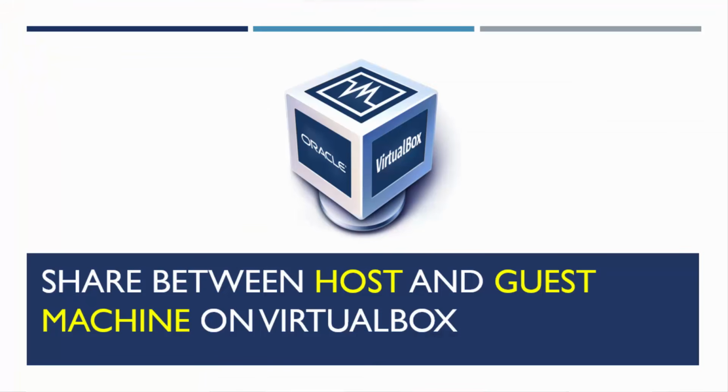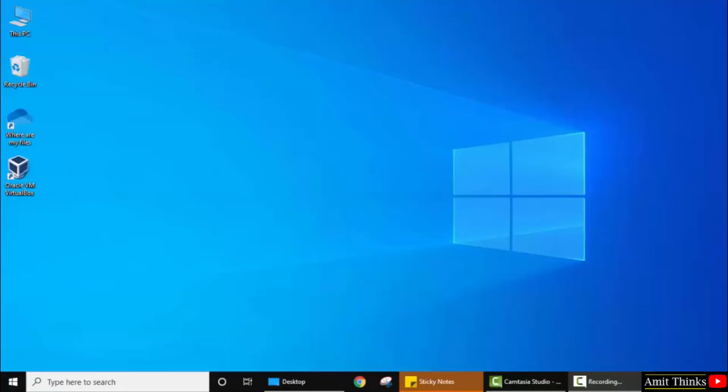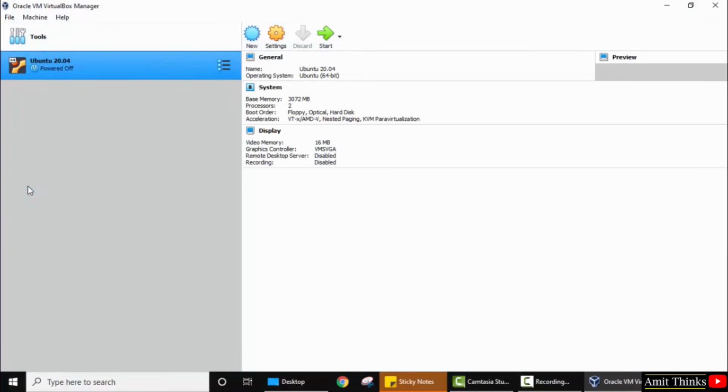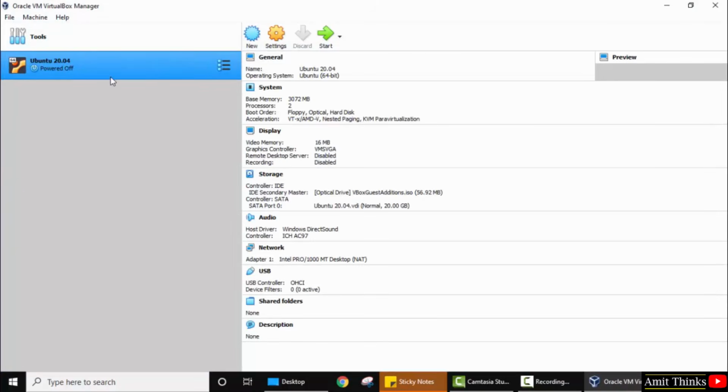In this video we will see how we can easily enable clipboard sharing and drag and drop functionality between the host machine and the virtual machine. Right now our host is Windows and our virtual machine which we created in VirtualBox is Ubuntu. Double click on VirtualBox. Now you can see we have installed Ubuntu under our host machine Windows. Now select this, click on settings.